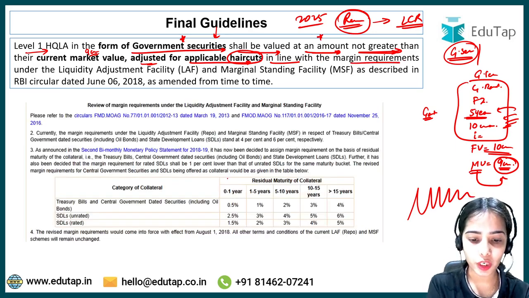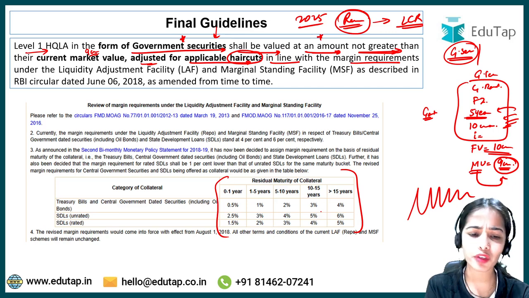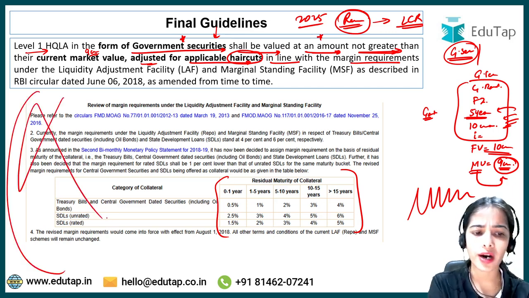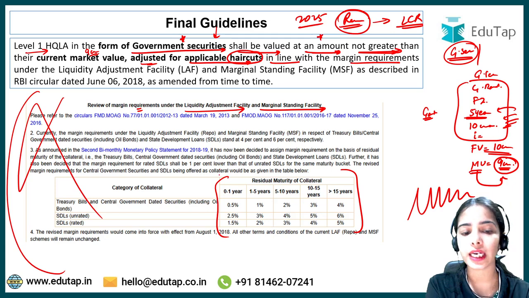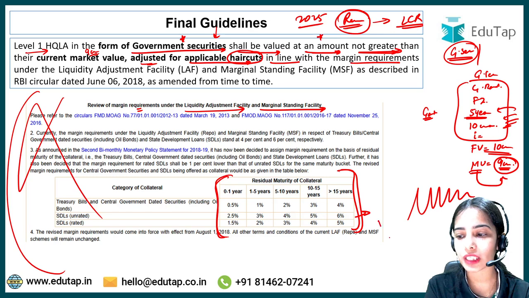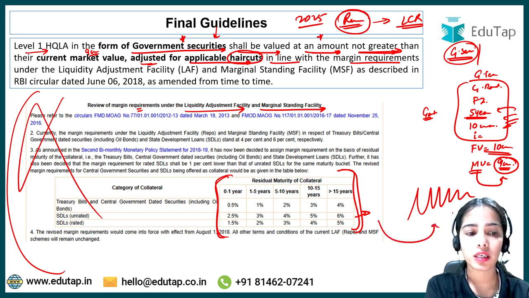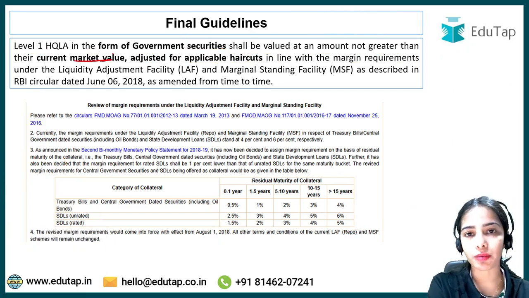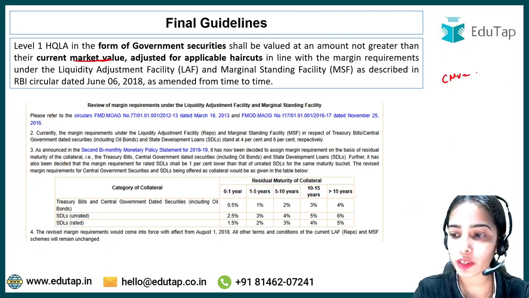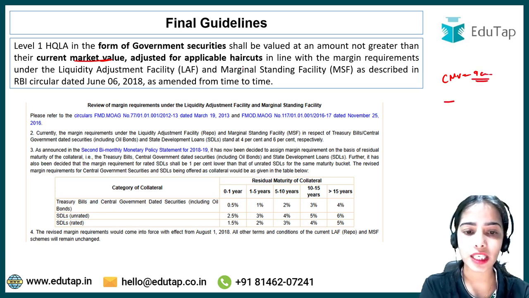So there were the margin requirements. You do not have to remember these numbers. It is not required. It is only to show that there were margin requirements that were given for the marginal standing facility, for the liquidity adjustment facility. So this much of the haircut has to be applied on the current market value. So if the current market value is 9 crore, the haircut has to be applicable.